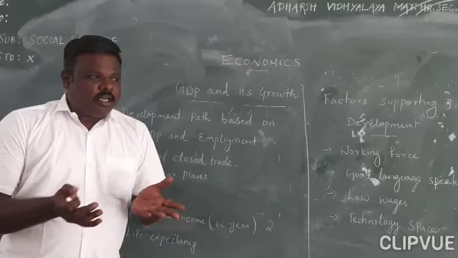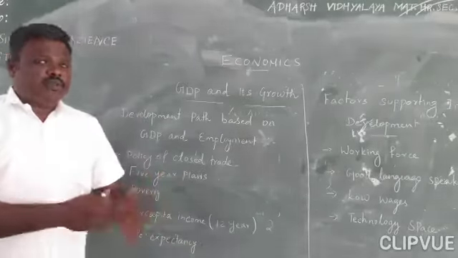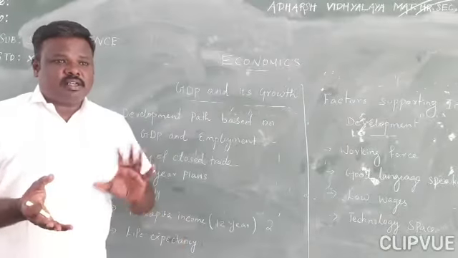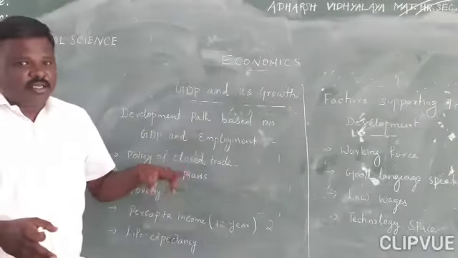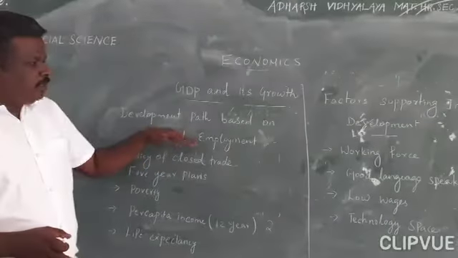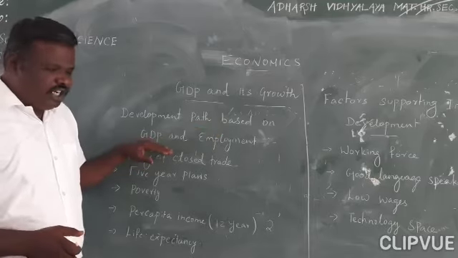They didn't get proper nutrition. So all of this needed to change. How did it happen? How can it be possible? These things changed based on the development path. Yes, it can be changed because all of this was introduced by the government. So the development path is in the right way, and automatically GDP is increased.